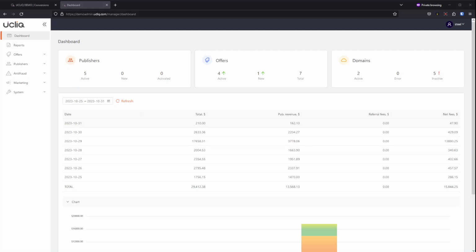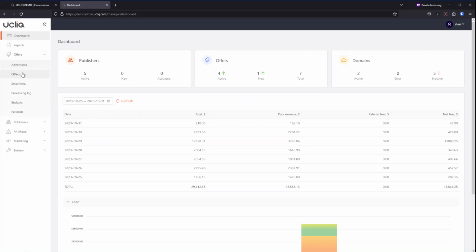Today we will be talking about different payout types, and we start with ratio payout type. So, what is ratio payout type? Basically, it's a percentage-based payout to publisher based on conversion figure, conversion amount received as a postback from your advertiser.